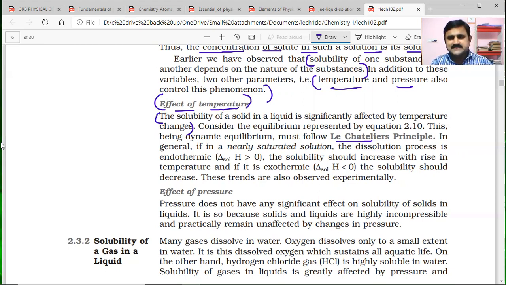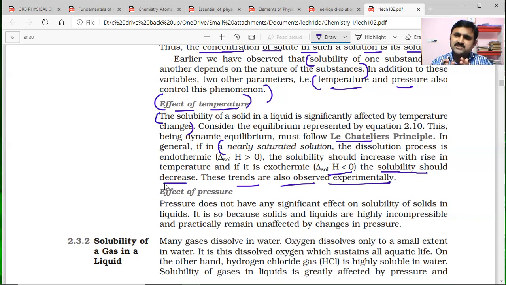If it is exothermic, delta H is less than 0. That is also given, so the solubility should decrease. These trends are also observed experimentally. What is the meaning of this entire paragraph here? In a nearly saturated solution, the dissolution process is endothermic. What is a nearly saturated solution?